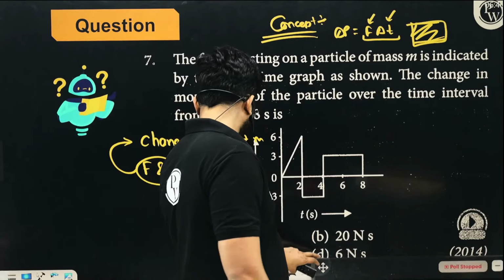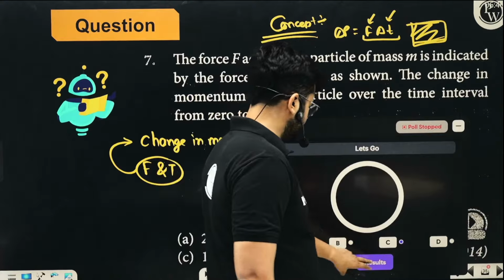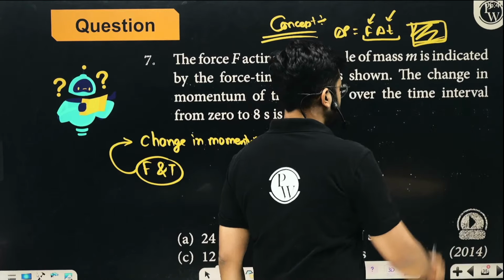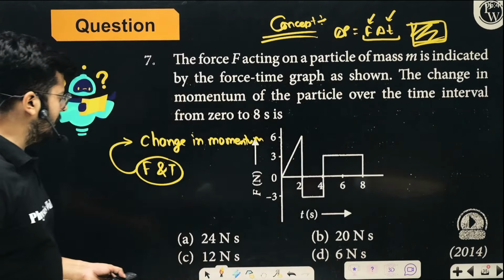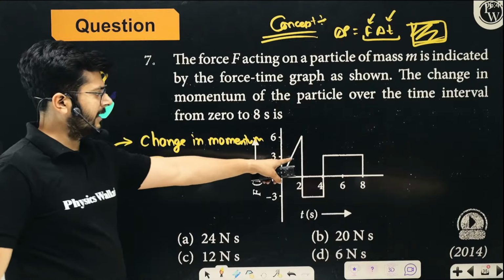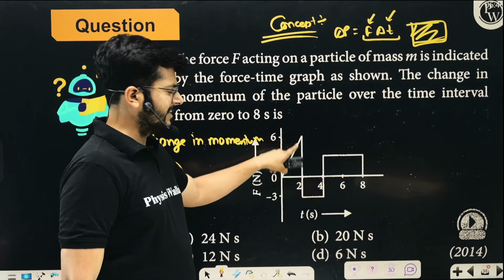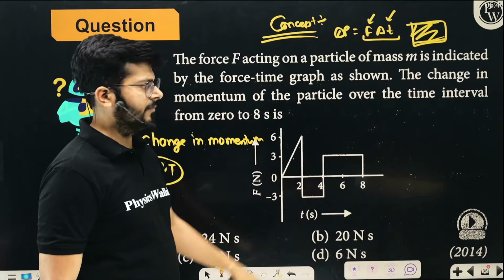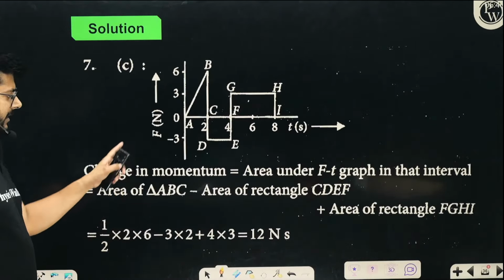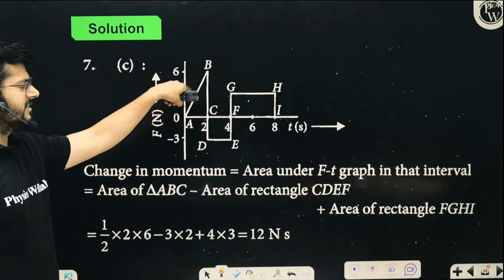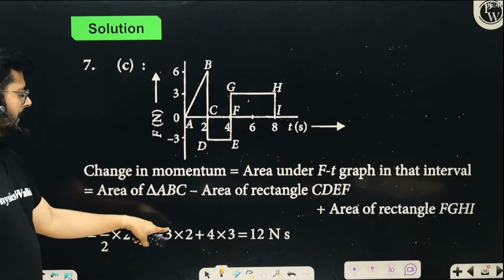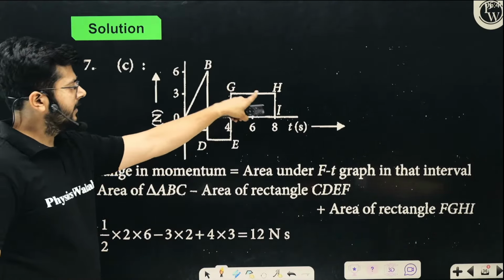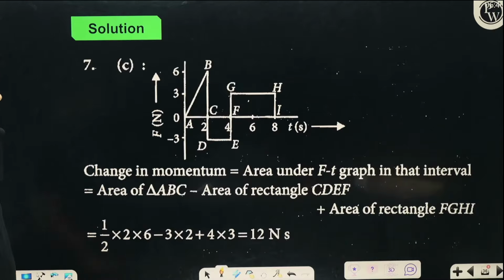All right. So now the time is up. Surya and Mallikarjun both gave the correct answer. Surya gave the answer first, and here you have the option which is the correct one. Here this area is positive, 1/2 base into height, and you subtract this area, 3 into 2, from it, and then add this area. So the total area you have is 12 Newton second.